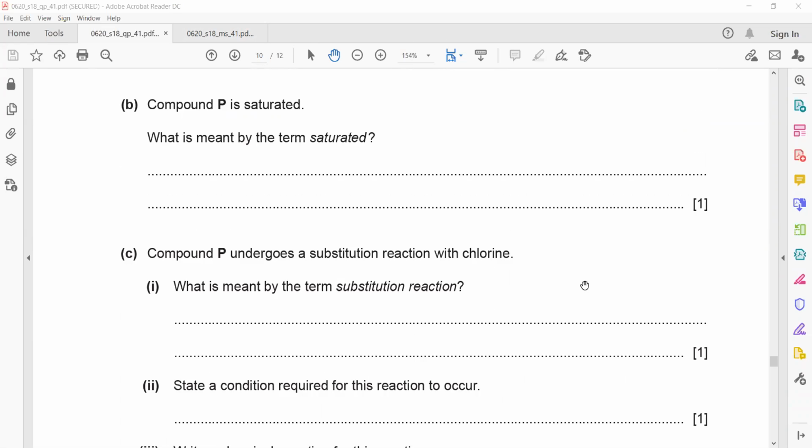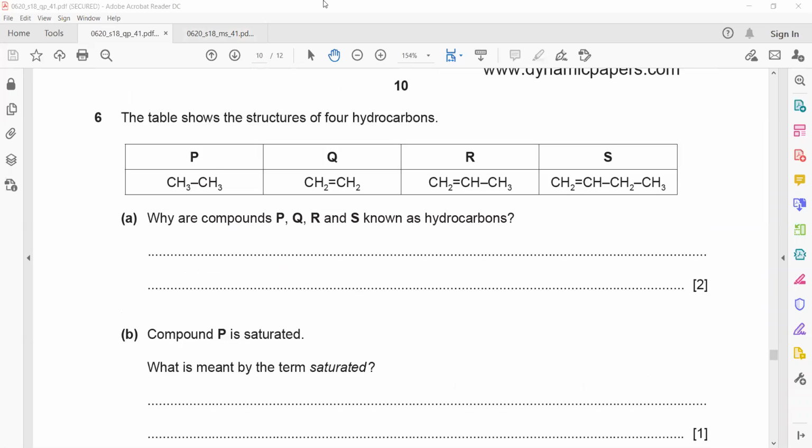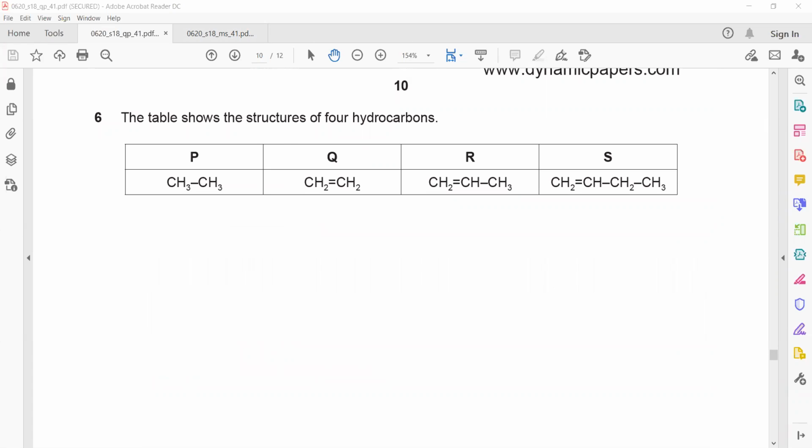Compound P undergoes a substitution reaction with chlorine. What is compound P? What is the name of this compound P? It contains two carbons, so it is ethane. If I write the molecular formula of ethane, it is C2H6.